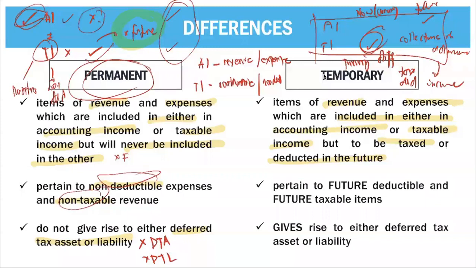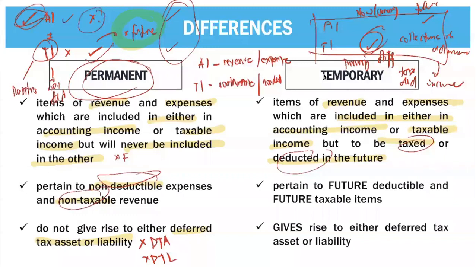Because again, what happens is you will remove it at all. Kasi nga, you cannot reconcile it. However, in your temporary, you will tax it or deduct it in the future. And since you will deduct it or tax it in the future, then there can only be a timing difference on your recognition of your taxable and deductible items, both on accounting income and taxable income.